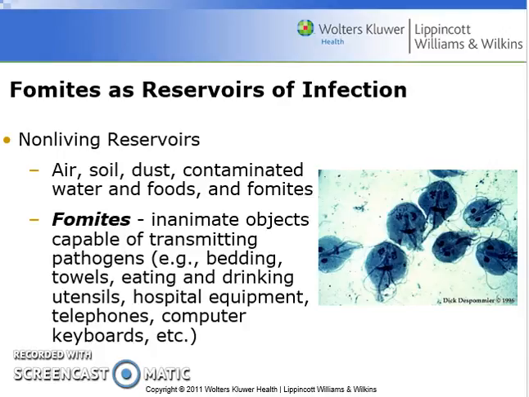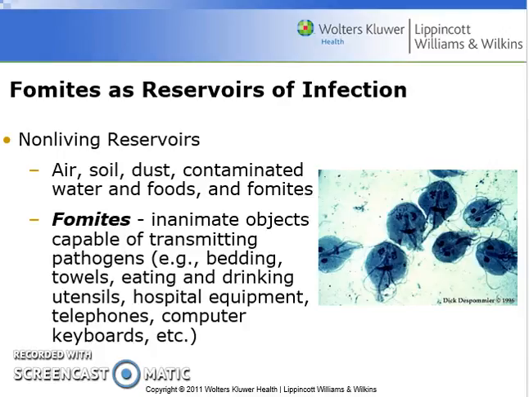Another source of infection are going to be fomites. Fomites are inanimate objects that have the capacity to transmit pathogens, and these can be things that we just come into contact with. It could be your pencil, it could be your notebook, it could be surgical instruments, it could be touching the hand sanitizer dispenser inside of a clinical setting. An inanimate object that has pathogens on it that can be transmitted is pretty much all over. And so these essentially are going to be anything that's non-living.